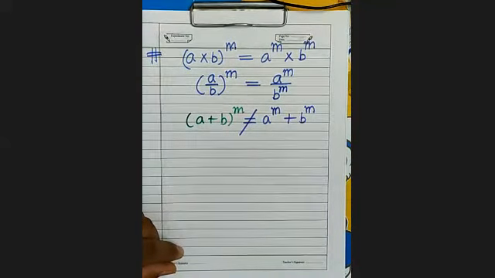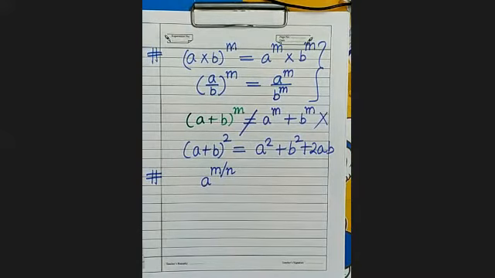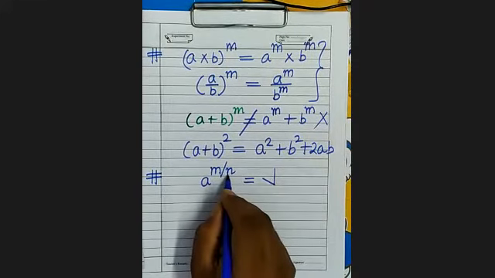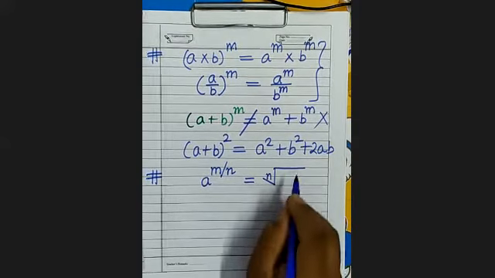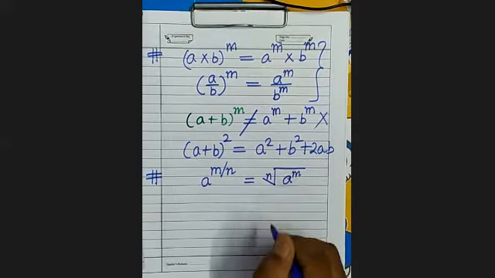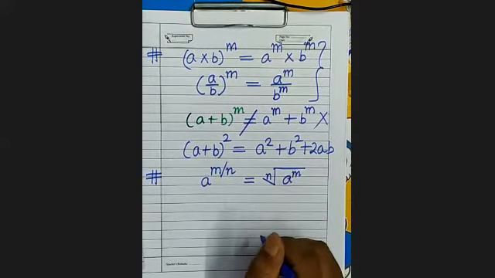If power is in fraction, a to the power m by n, how will you write it? You will write it this way. The term in the denominator becomes the order of the surd, so we put the surd sign, the number in the denominator is the order of the surd, and a to the power m goes inside.